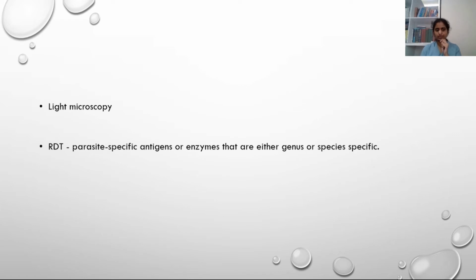How do we diagnose? We diagnose with the help of light microscopy or rapid diagnostic test. With wide availability of rapid diagnostic tests, and since they require very little skill, these are preferred over light microscopy, because light microscopy requires some expertise and skill. Coming to rapid diagnostic tests, these can be species-specific antigen or enzyme, or sometimes pan-species specific enzymes are also available.